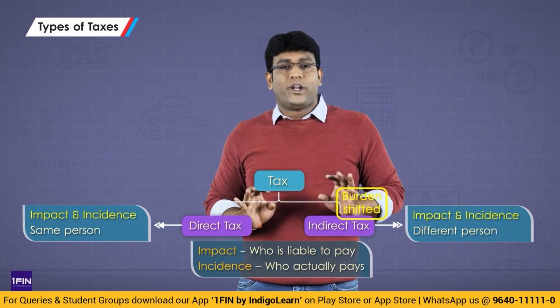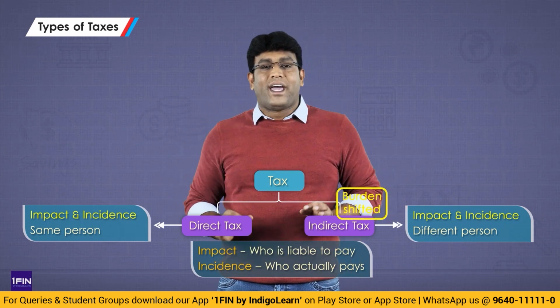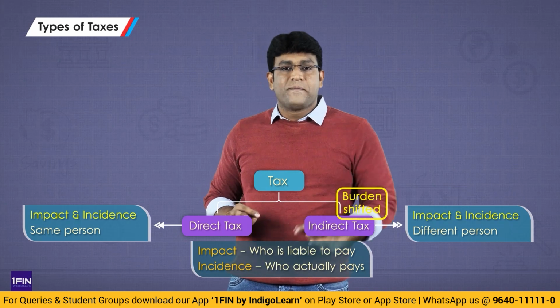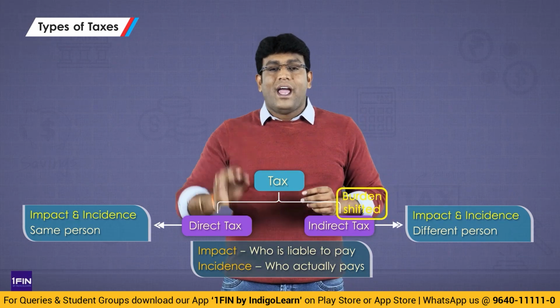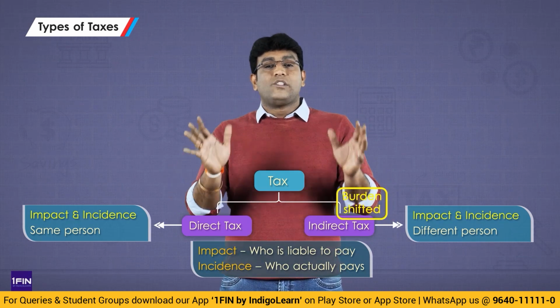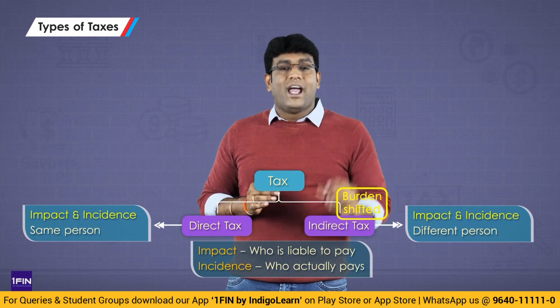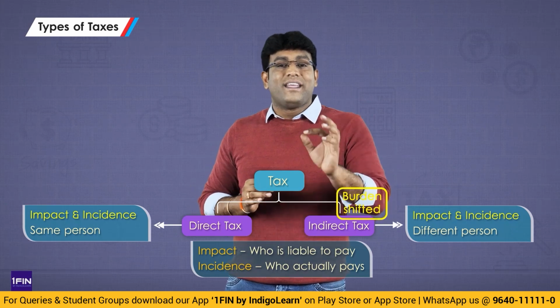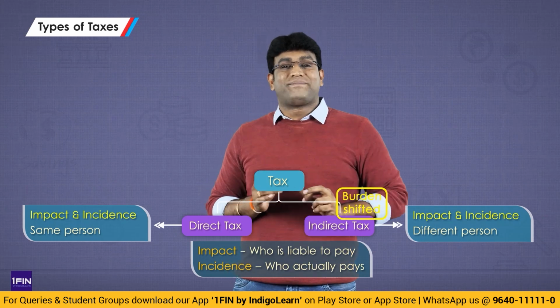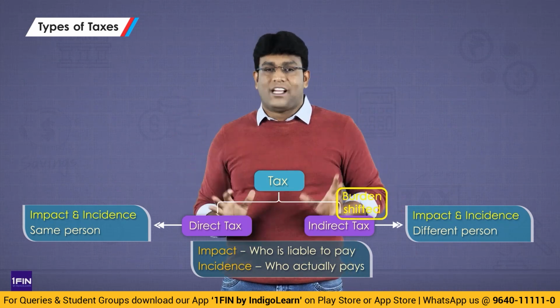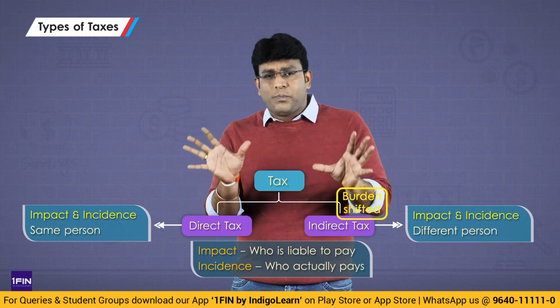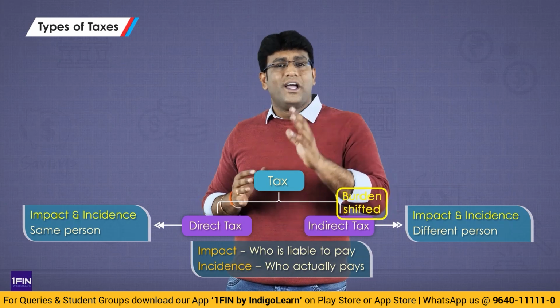So what is the language we are going to use? Direct tax is the tax where impact and incidence is on the same person, whereas indirect tax is a tax where impact and incidence is on different persons. Very interesting language. I am sure till this point everybody is clear, my dear students? Very good, sir. Now listen to the next point.